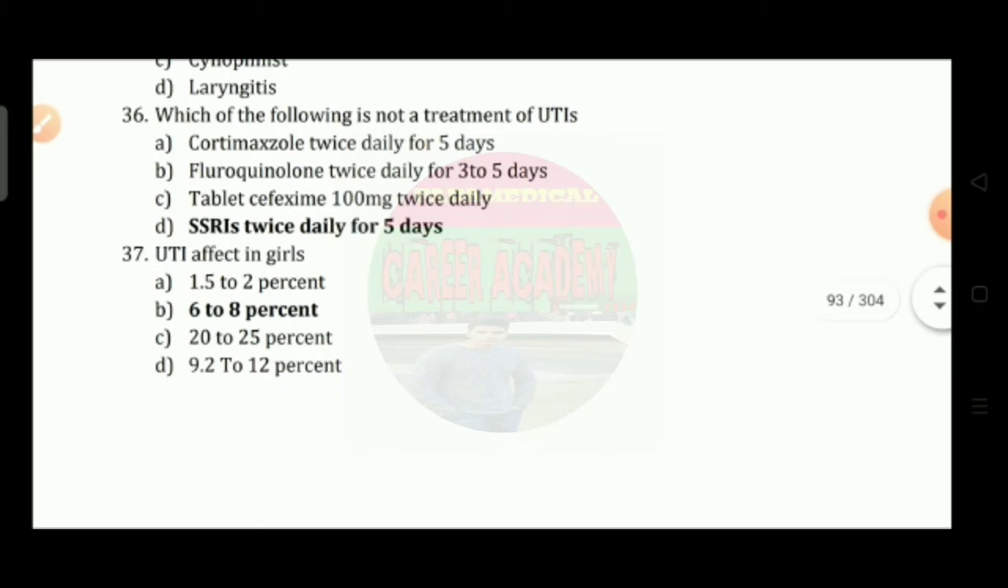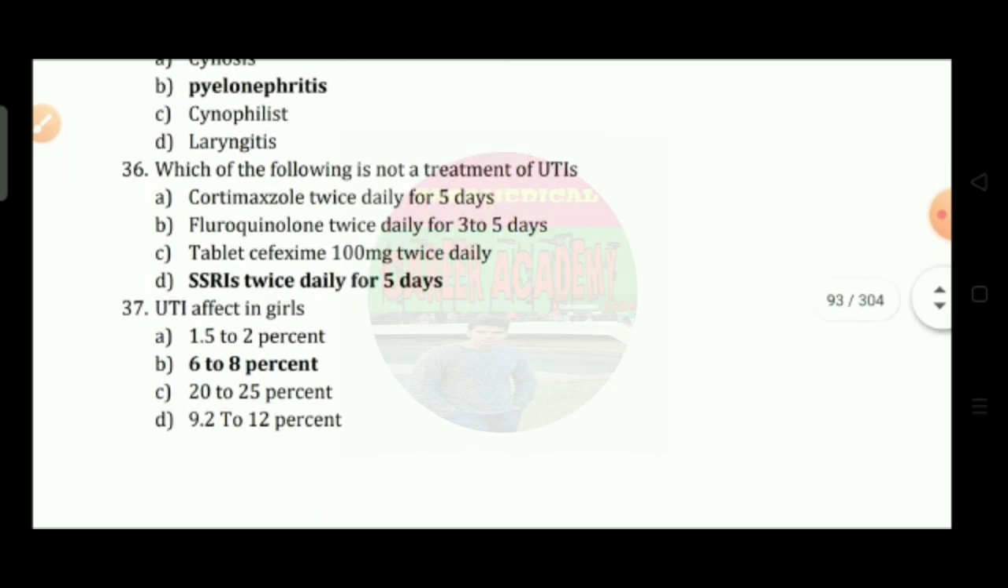Question number 37: UTI affects girls. Option A, 1.5 to 2%; option B, 6 to 8%; option C, 20 to 25%; option D, 9.2 to 12%. So the correct answer is option B.